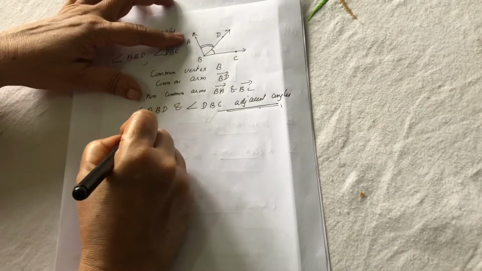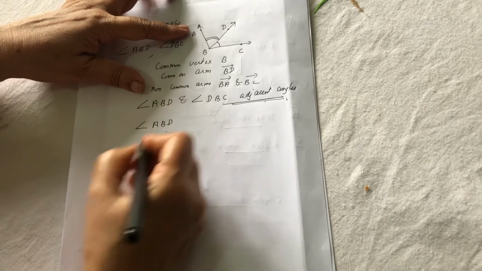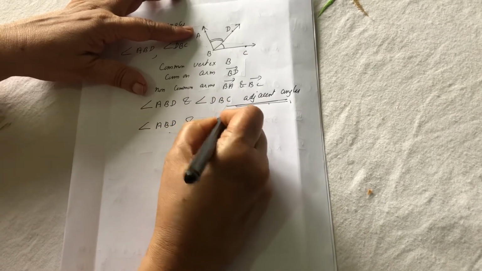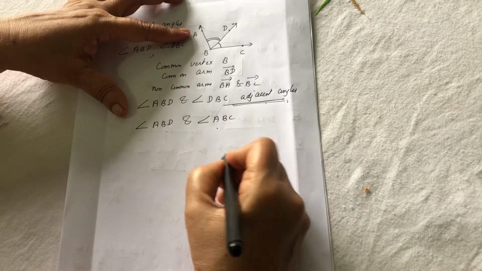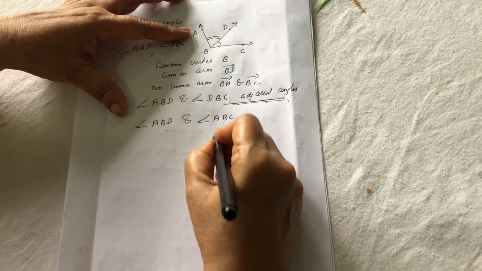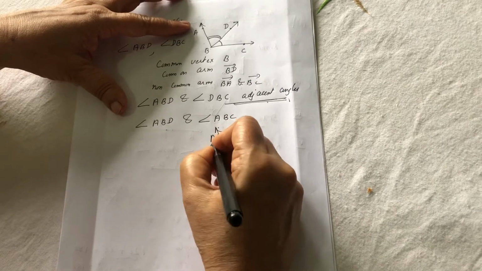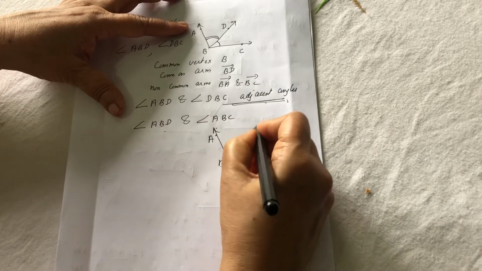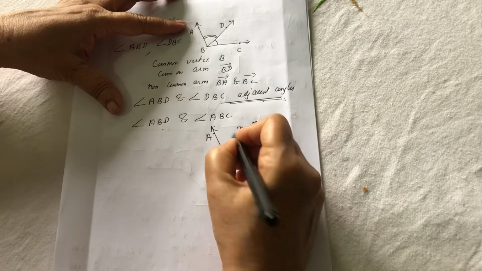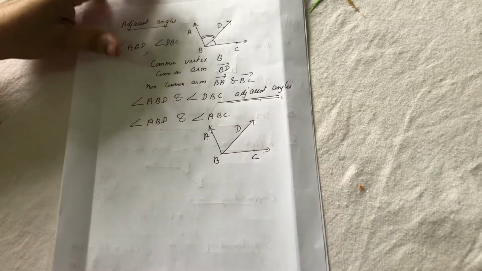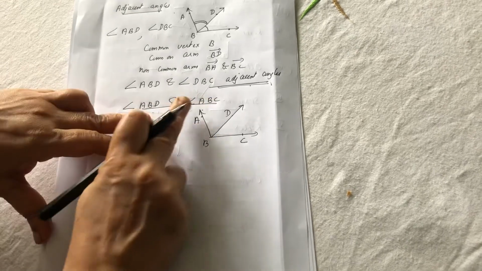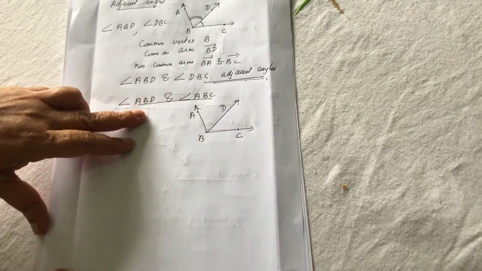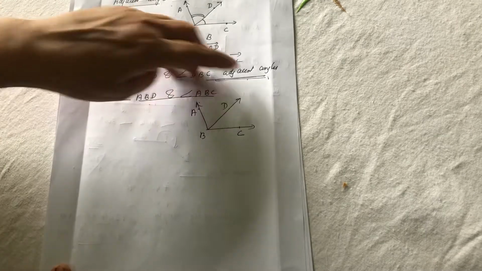You take angle ABD and angle ABC. Here, the same angle I am once again drawing: A, B, D, C. See, consider the angles ABD and ABC.